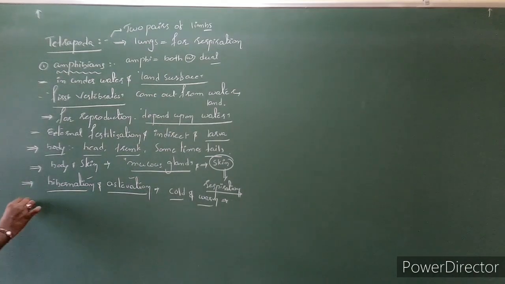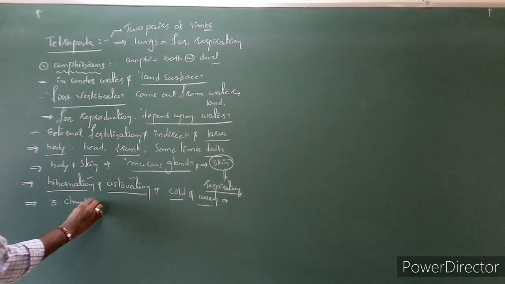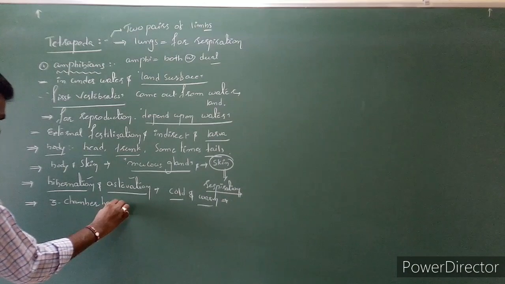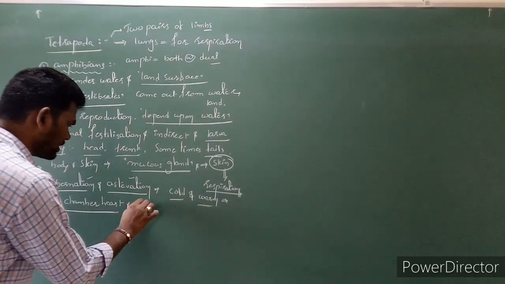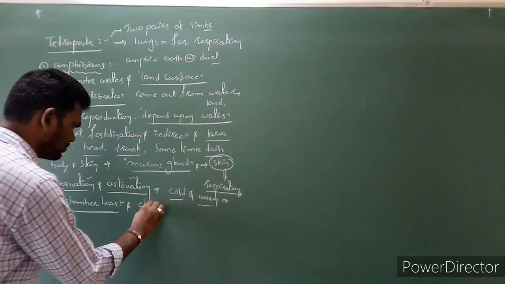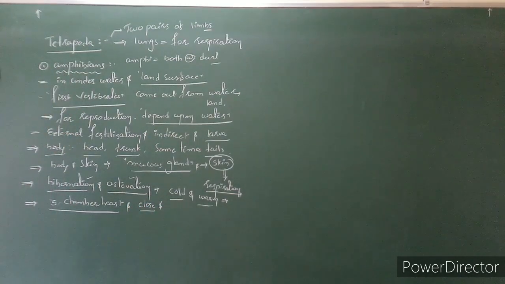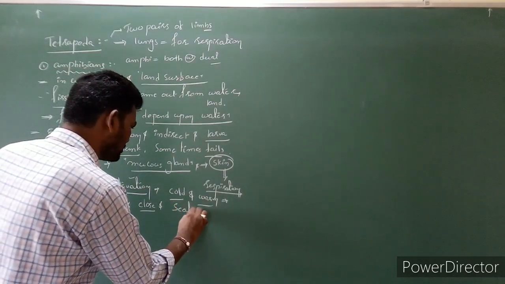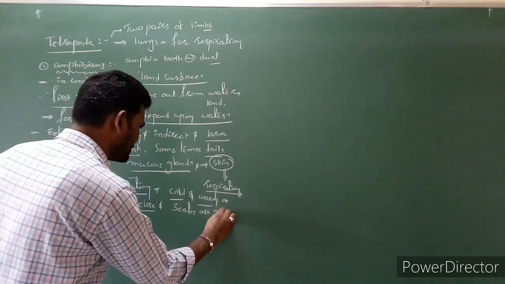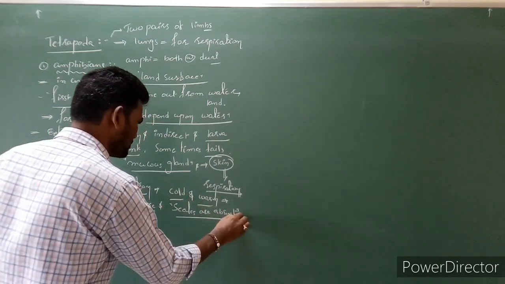Next, amphibians mostly have a three-chambered heart, and circulation is closed type of circulation. Next, scales are absent. The body does not consist of scales.